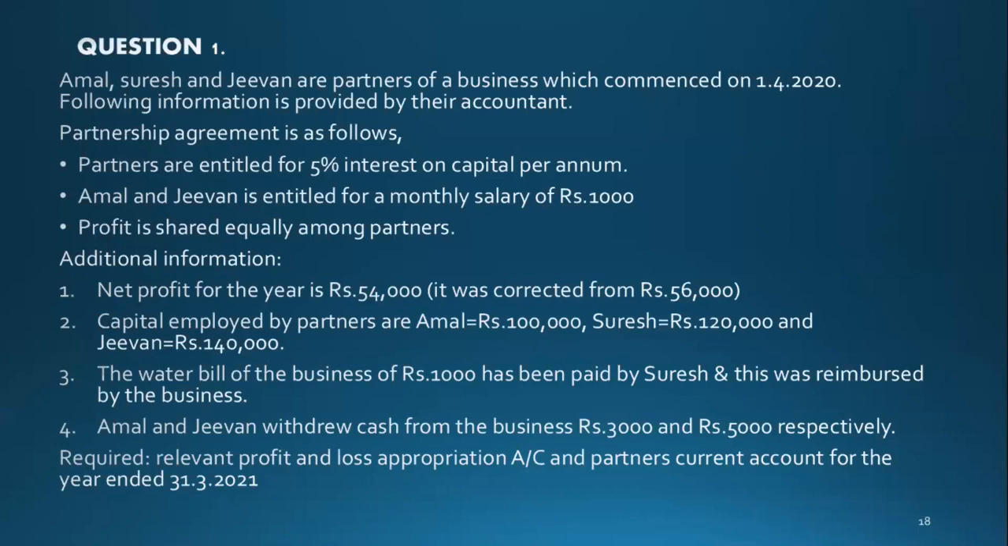Now, even in your final paper, let it be MCQ or part 2, you will get very straightforward points like this. They will give you the partnership agreement. They will give you everything required. You just need to know the double entry and some basic calculations. After doing that, you can easily do this. So I hope everyone has done this, and now I will move on to the answer.